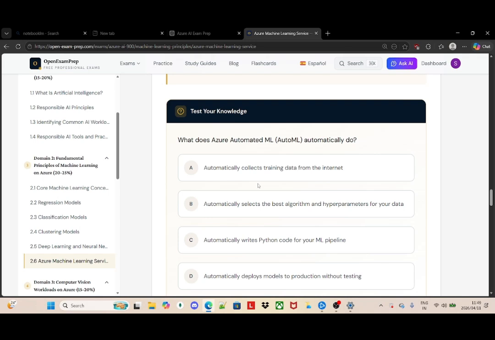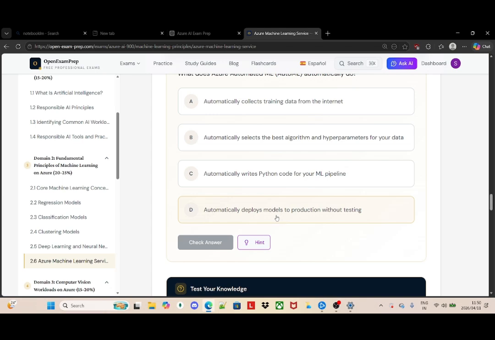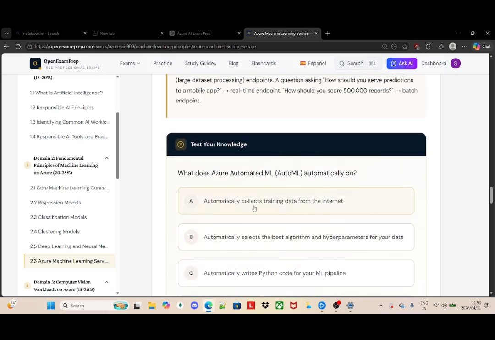And then model deployment is when you can actually use your model in real world apps. So I'm definitely going to go with what builds the model. So it automatically selects the best algorithms and hyperparameters. It automatically writes Python code for your ML pipeline, automatically deploys the model, automatically collects. I would go with this one.